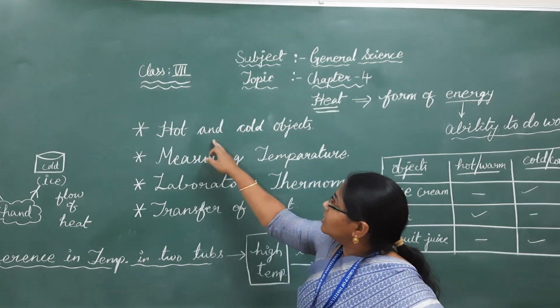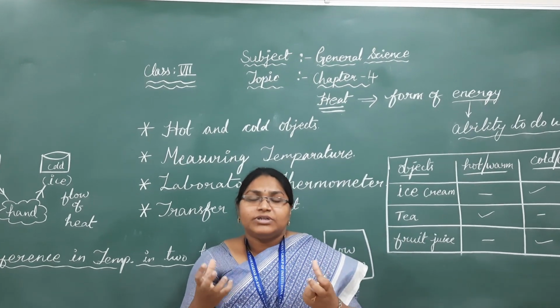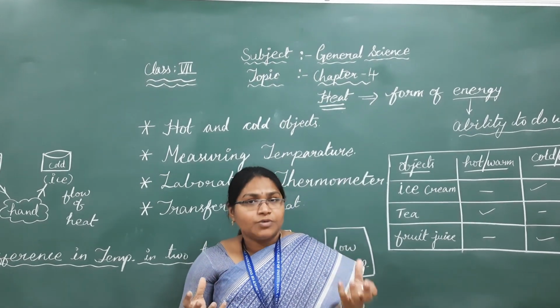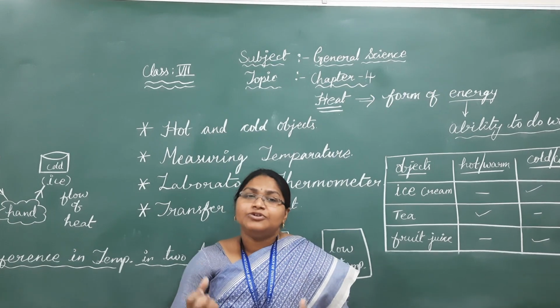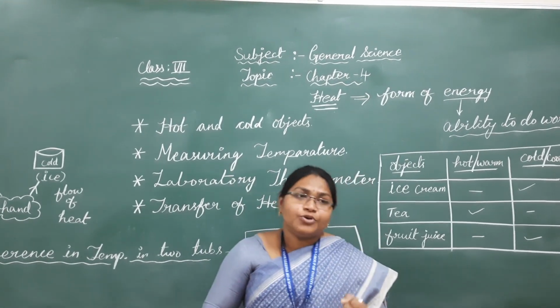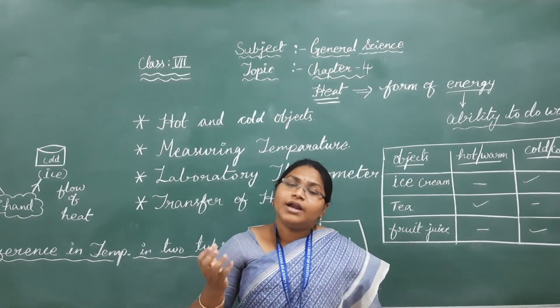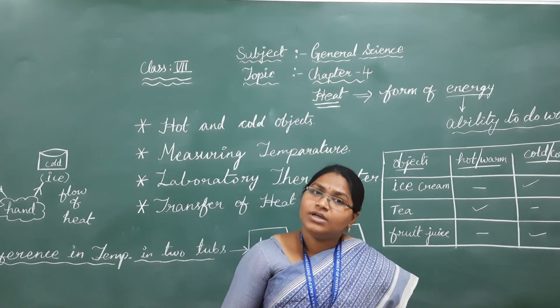So suppose you take one hot object and one cold object and hold them with your hands. What will you observe? Suppose you take the hot object in your left hand and the cold object in your right hand.